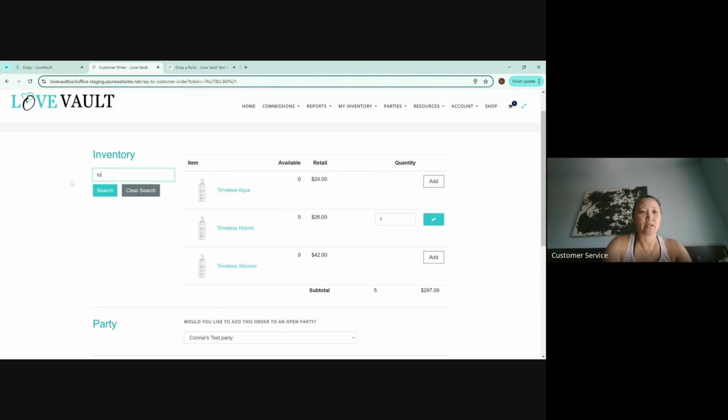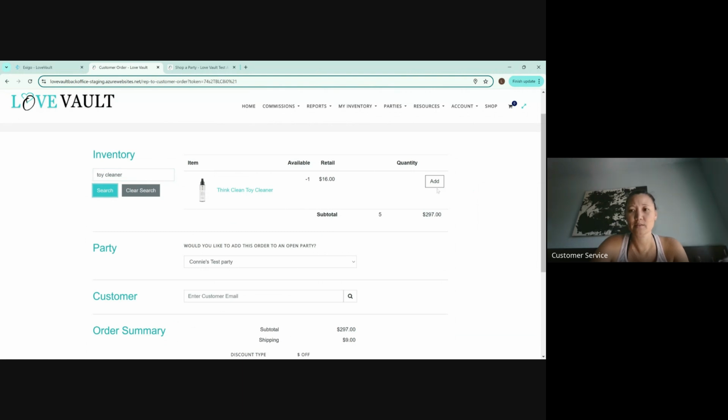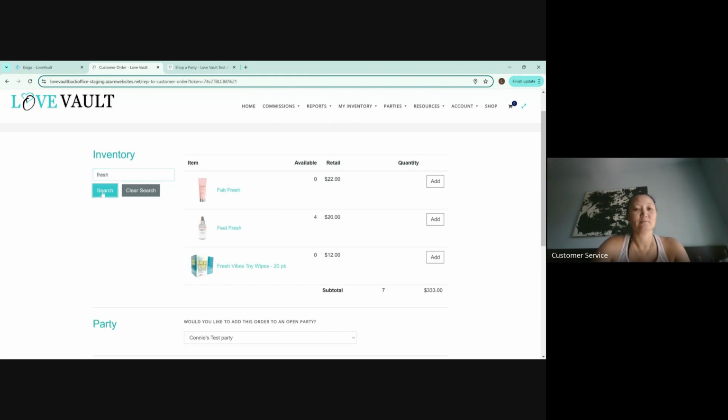She also is going to need a toy cleaner, right? Because she has a showstopper. Absolutely, it's going to need a toy cleaner. If she's got the coochie, hey, are you easily prone to get rashes and bumps and irritations? Yes. Great. Then you need the rash rescue. And with all of this, you don't even have to type in the whole entire thing. You can just type in part of it. All right. And say that she wants a Fab Fresh. You can just type in fresh. Okay. And then it pulls up all the freshes. Well, she needs that. And she also needs the Feel Fresh.